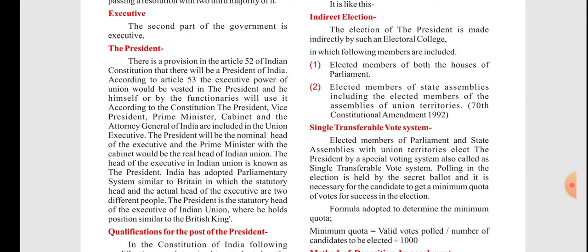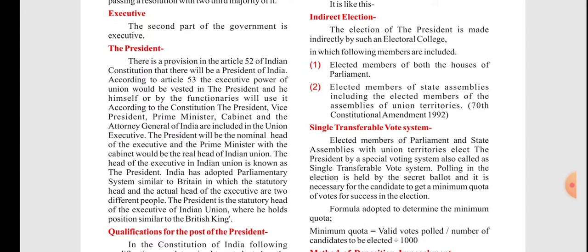The head of the executive in the Indian Union is known as the President. India has adopted a parliamentary system similar to Britain, in which the statutory head and the actual head of the executive are two different people. The President is the statutory head of the executive of the Indian Union, whereas he holds a position similar to the British king. Understood, students? The President is the head of the union executive, and the union executive includes the Prime Minister and his cabinet.